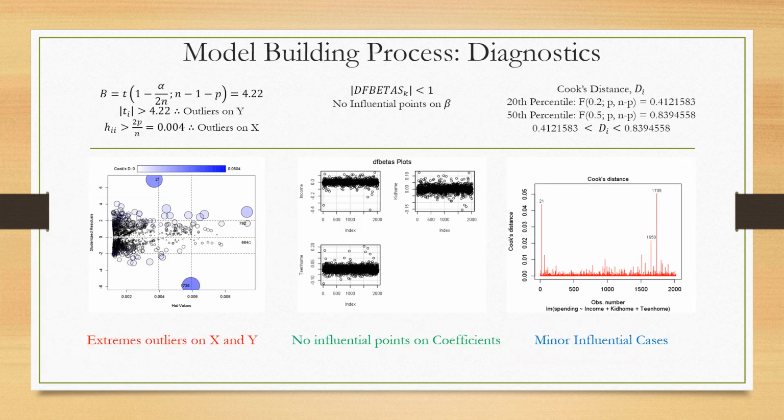Here we tested the data for outliers. We made an influence plot, a DFBetas plot, and a Cook's distance plot, and the outlier bounds are shown above. As you can see, there are outliers on X and Y, and there are minor influential cases.